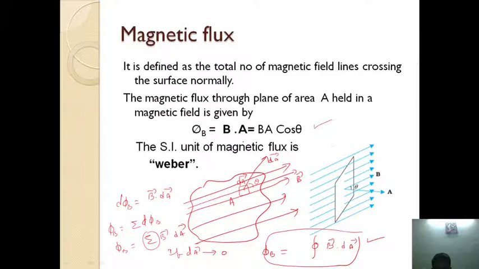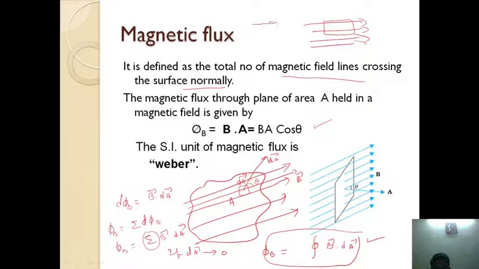We have three different cases: where the magnetic flux is minimum, maximum, and where the magnetic field is non-uniform. Magnetic flux is nothing but the number of magnetic field lines passing through the surface perpendicularly. Once again I am repeating. If the surface is parallel to the magnetic field, no single line is passing perpendicular to the surface, all the field lines are parallel, and the flux is 0.